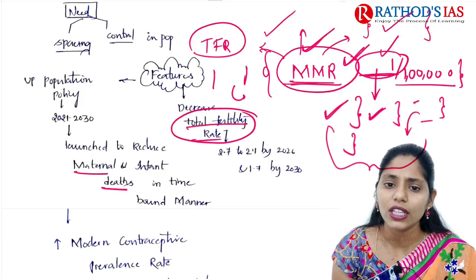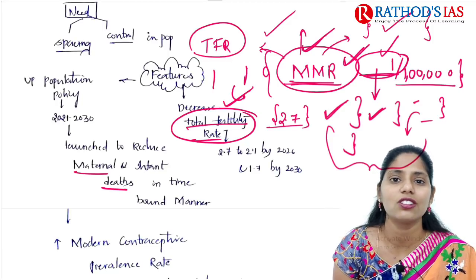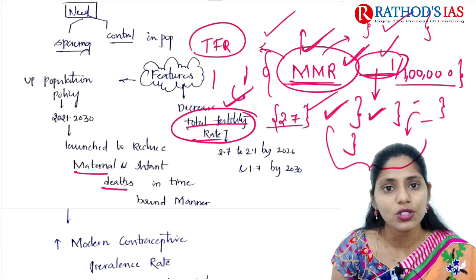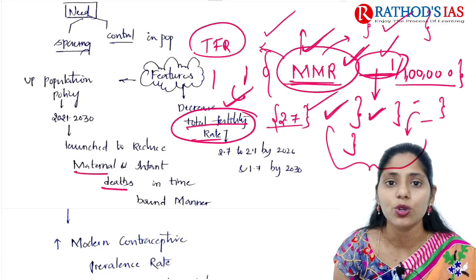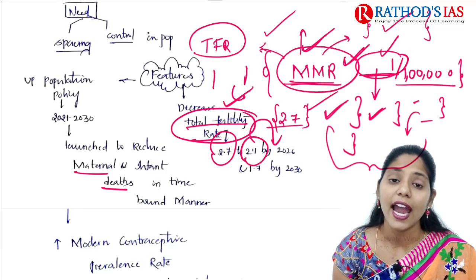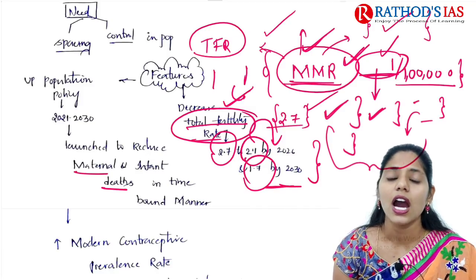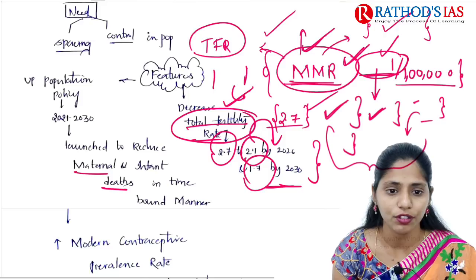If you are talking about TFR in UP, it is 2.7, that means a woman can give birth to 2.7 children, approximately 3 children. We need to decrease that TFR from 2.7 to 2.1 by 2026 and 1.7 by 2030. This is one important target under this new population policy of UP.